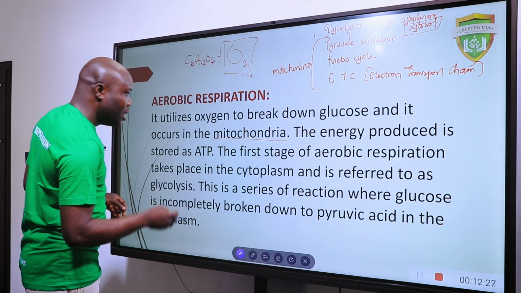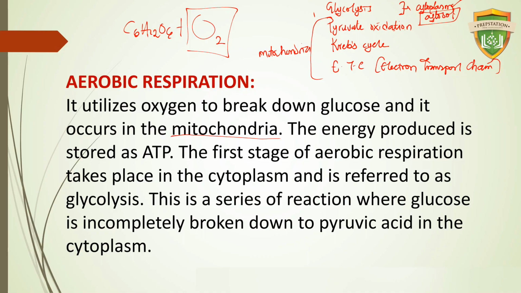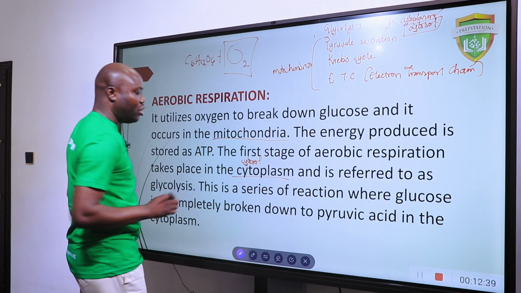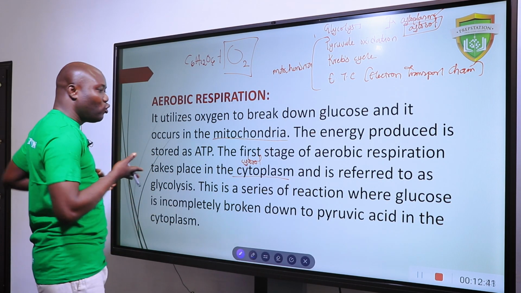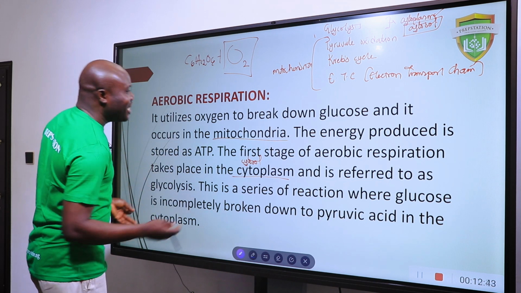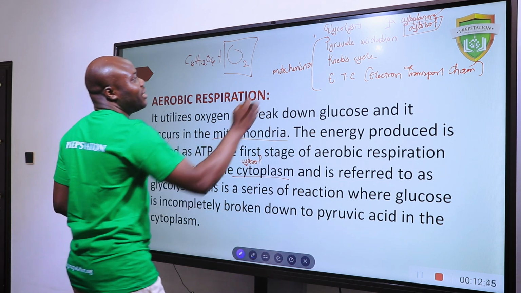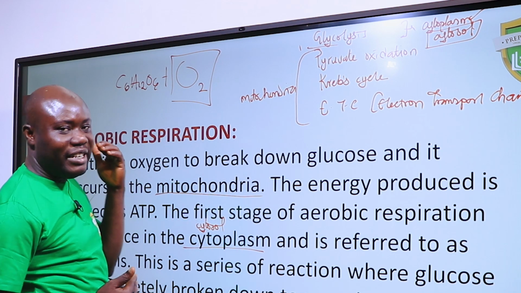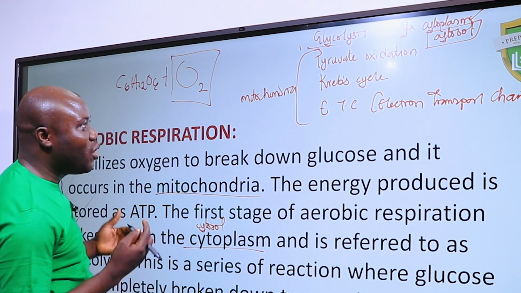Okay, let's move on. The energy produced is stored as ATP. The first stage of aerobic respiration takes place in the cytoplasm, like I said earlier. A more specific region is the cytosol, and it's referred to as glycolysis. Now, what exactly is glycolysis? Glycolysis is from two words, glucose and lyse. What does that mean?